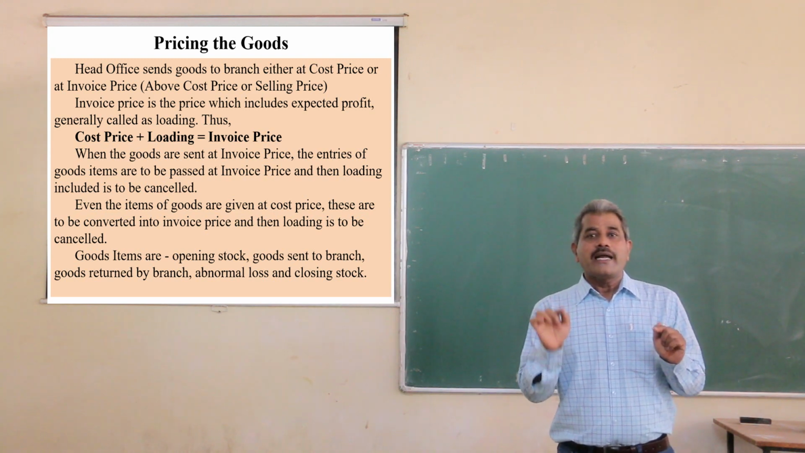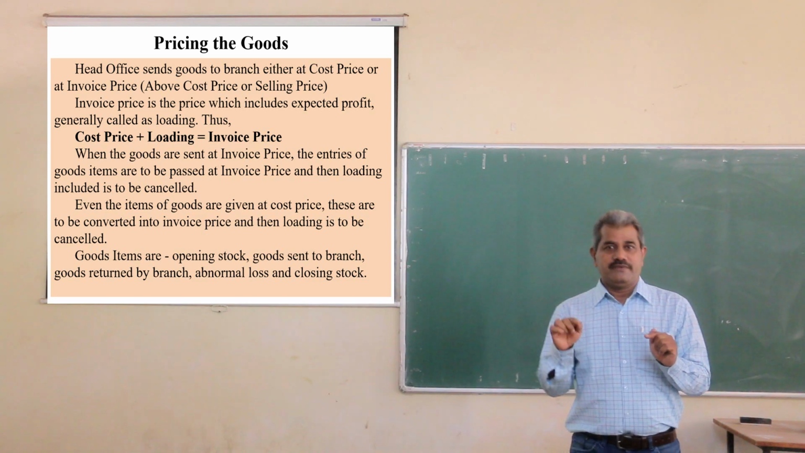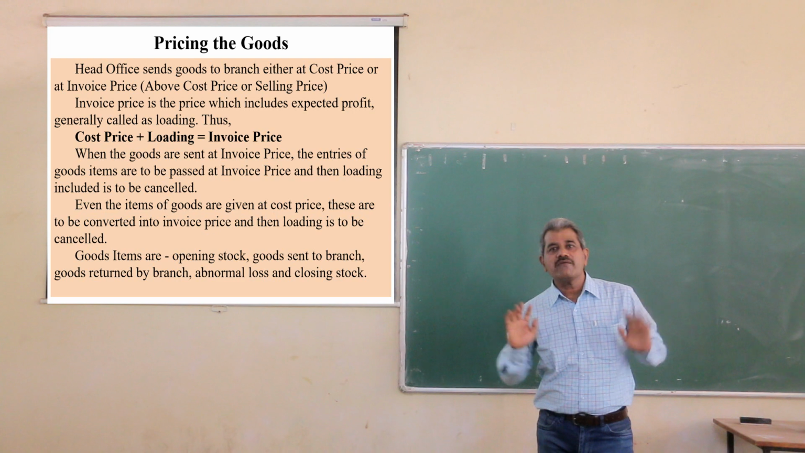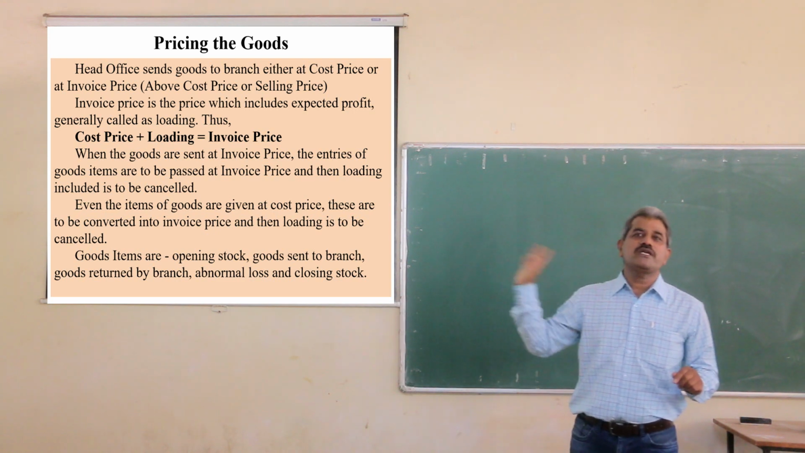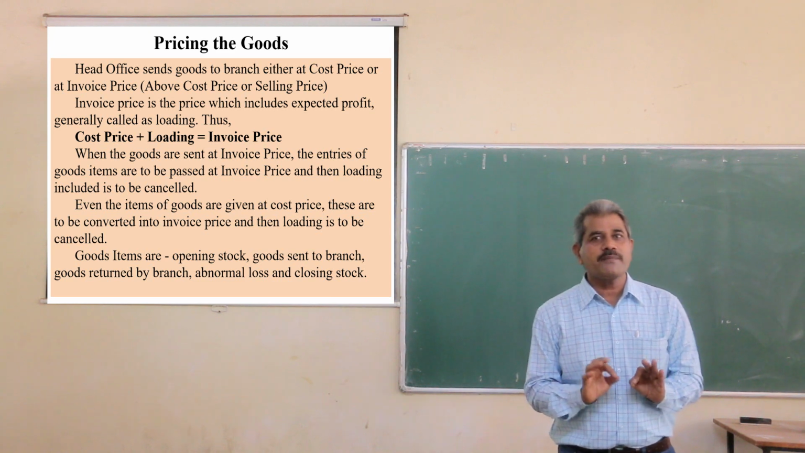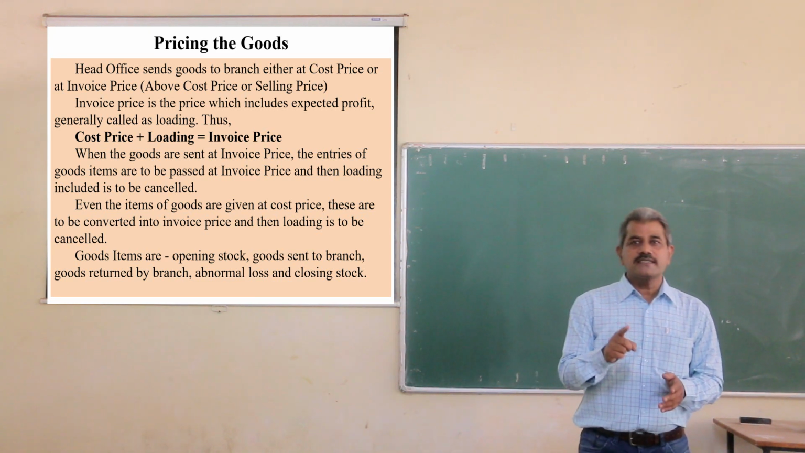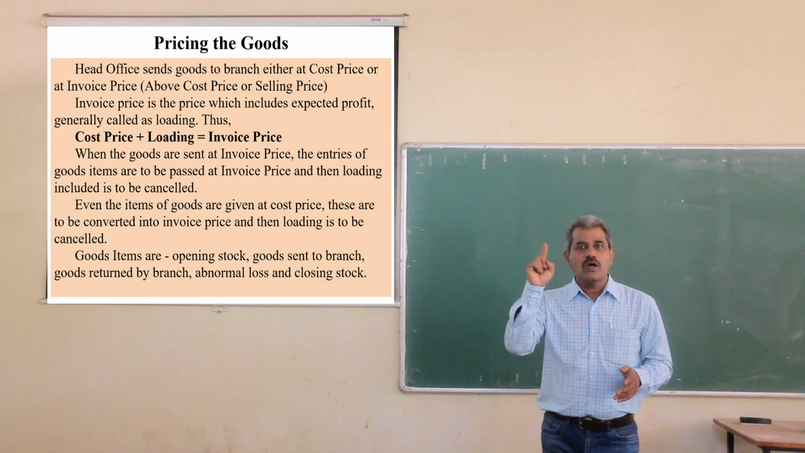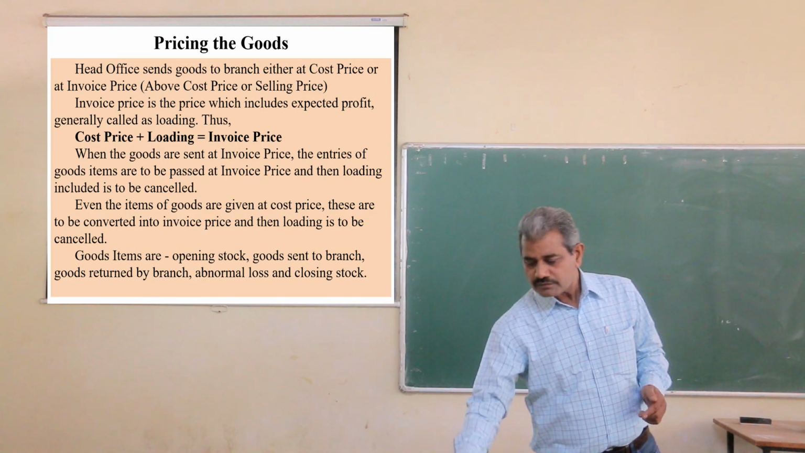So head office while selling the goods, the loading will add. It will add loading, expected profit. So the formula will be cost price plus loading is equal to invoice price. The simple formula for calculation of invoice price is cost price plus expected profit, that is called as loading. Cost price plus loading is equal to invoice price.